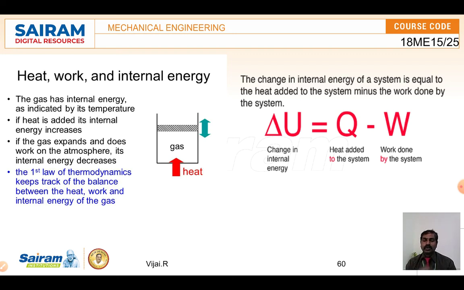Imagine a piston. Imagine a piston is there, and at the bottom there is a little amount of gas, a 1 kilo volume of gas. When I am heating this at the bottom, I am supplying heat, the gas is getting expanded and the piston is moving upward. When the piston is moving upward, work is going to be done. So the work done is W, and the heat I have added is Q.